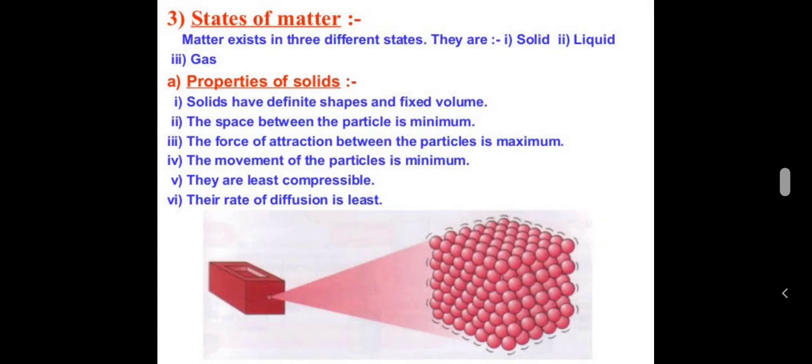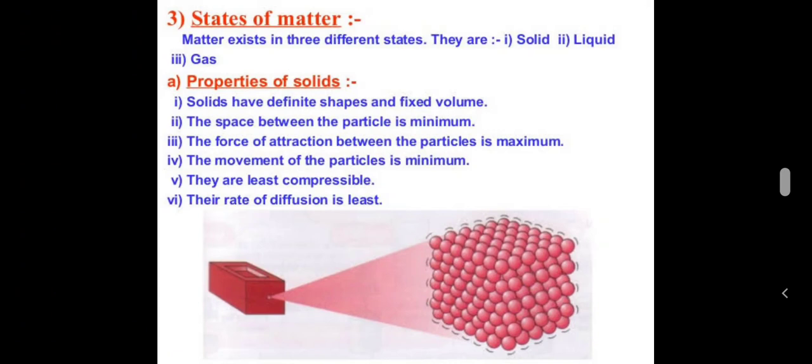We can see that matter around us exists in three states: solid, liquid, and gas. These states of matter arise due to the variation in the characteristics of particles of matter. First, we will study about solids.